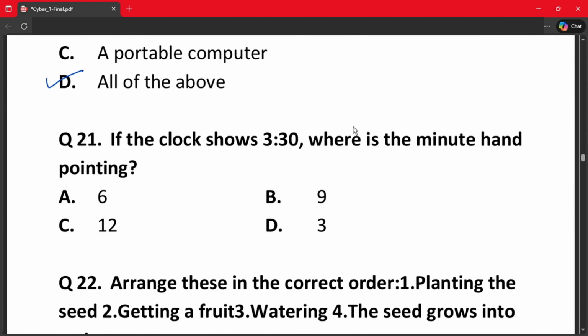Next question is question number 21. If a clock shows 3:30, where is the minute hand pointing? So this is a clock and it is showing 3:30. The minute hand is pointed at 6. The correct answer is A.